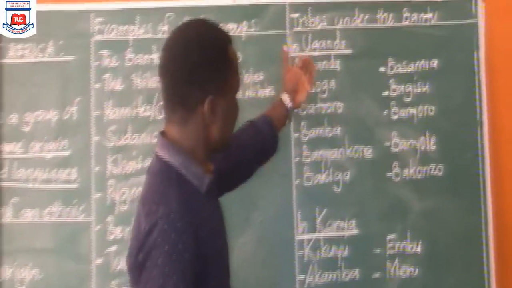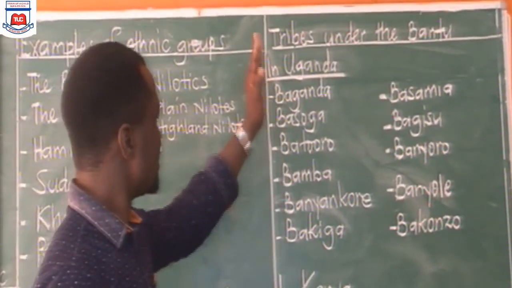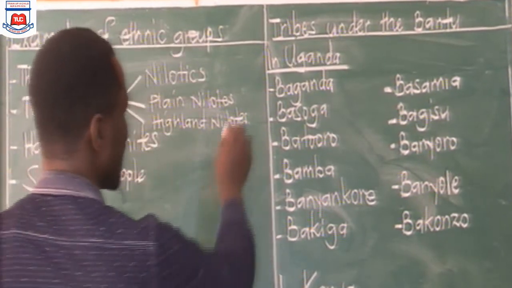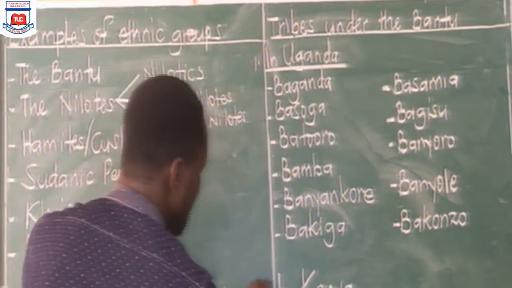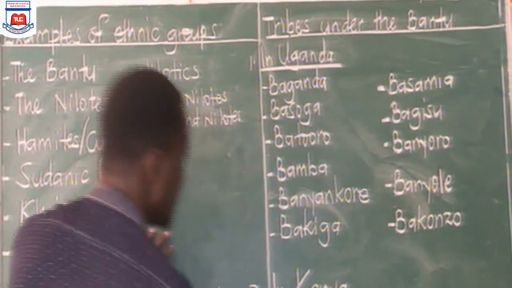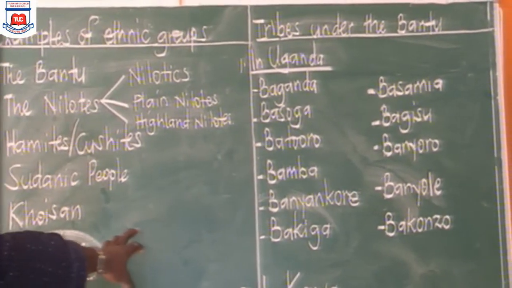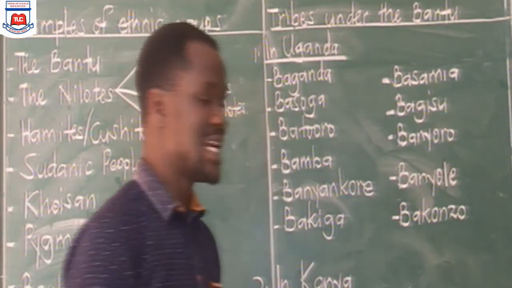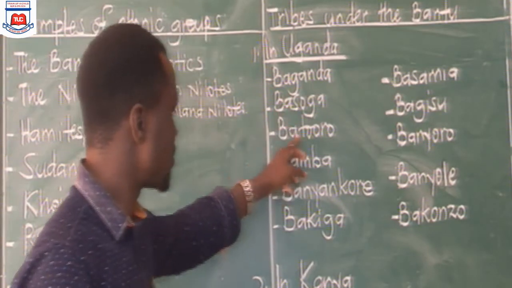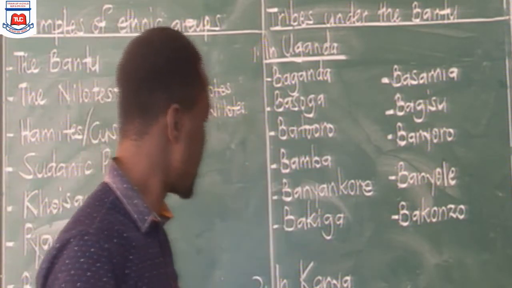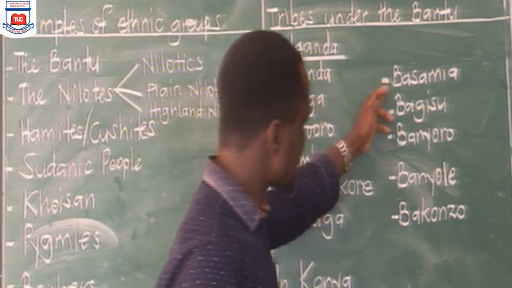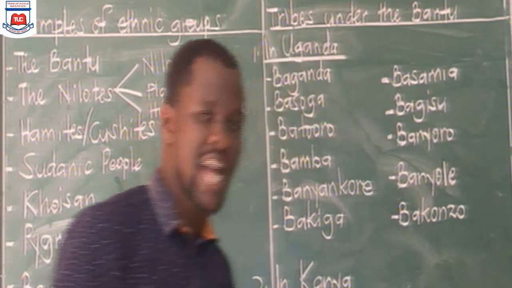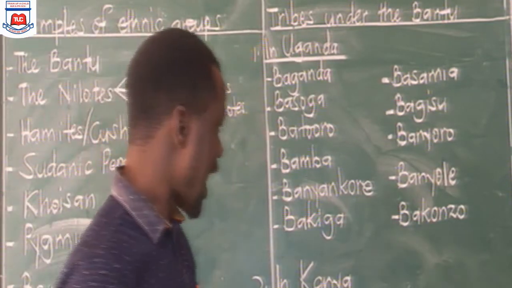Now, in East Africa mainly, we have examples of the Bantu tribes, and we are having them according to the countries. One, we have the ones in Uganda, those in Kenya, then those in Tanzania. In Uganda, we have tribes that we always know, for example the Baganda, the Basoga, the Batoro, the Bamba, the Banyankore, the Bachiga, Basamia, the Bagisu, the Banyoro, the Banyoli, the Bakonzo, and others that I may not have put here.